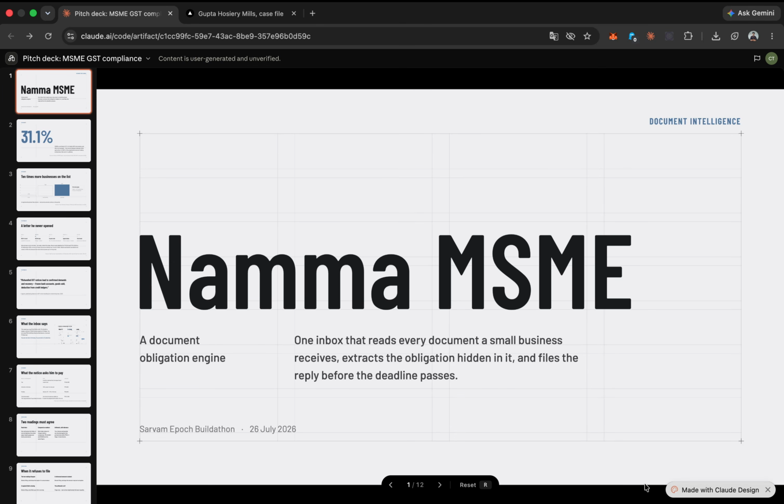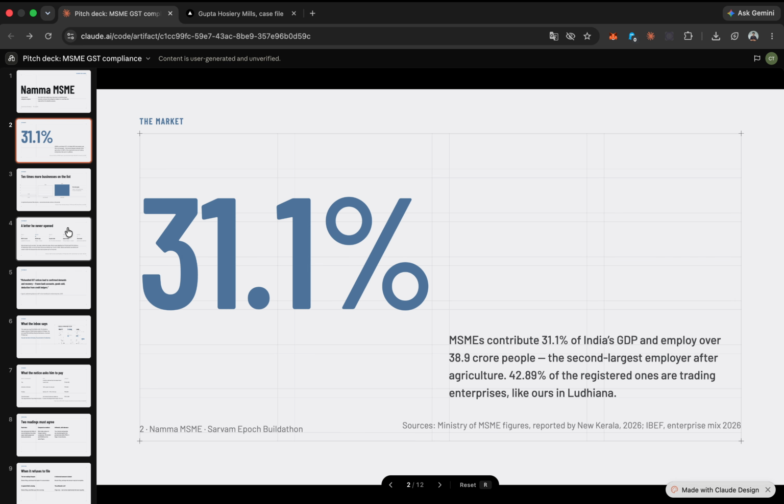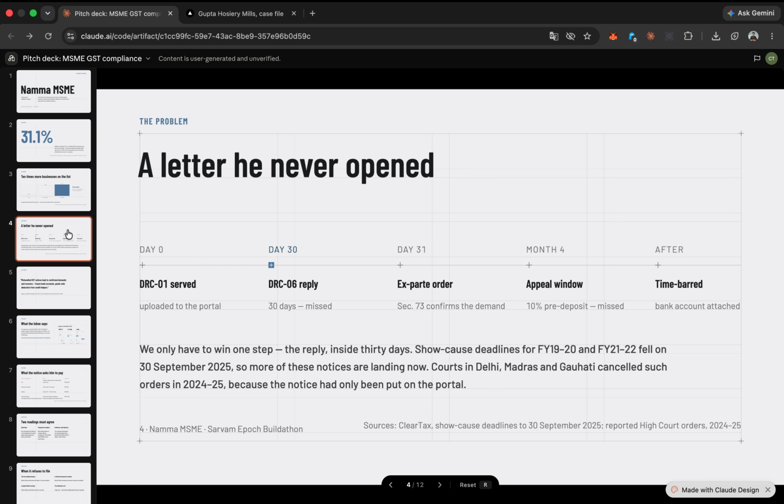So in our project Nama MSME, we are basically targeting MSMEs. They provide 31% employment, second after agriculture. And the issue they face is cash crunch. So whenever an MSME files for GST, then suppose the government returns the GST asking them for more GST